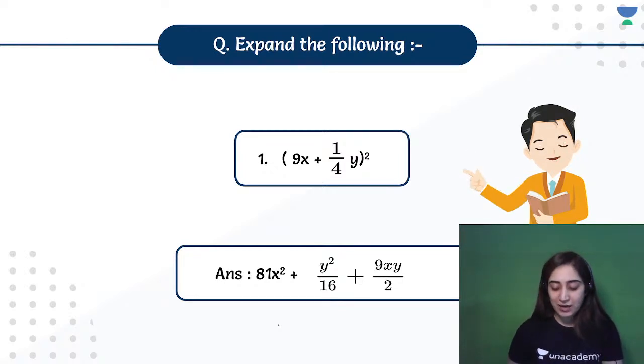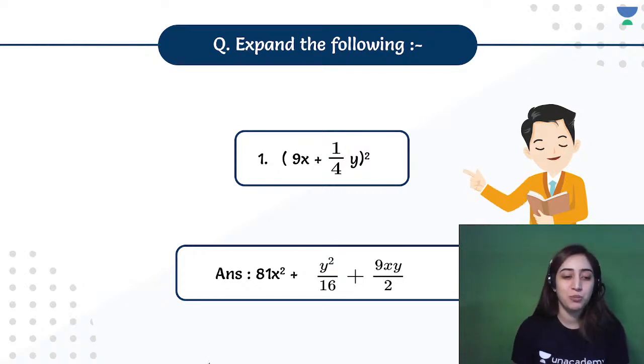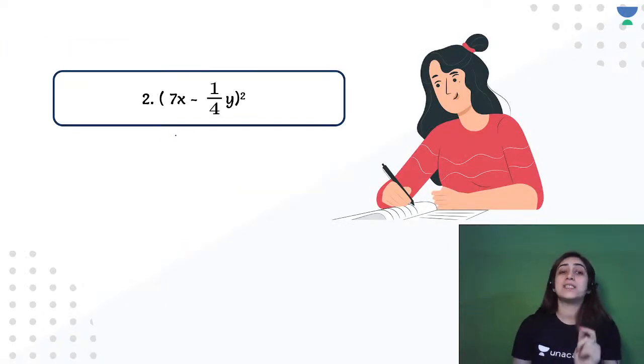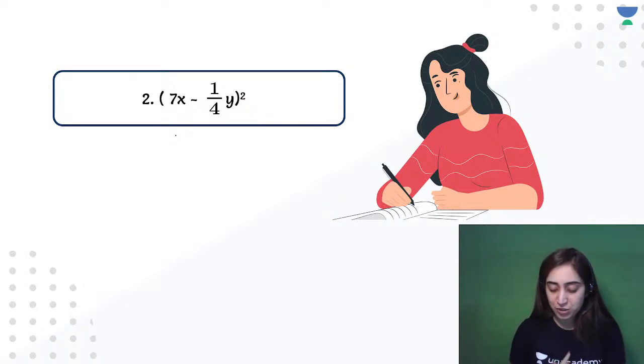Great job, Shiva. That was a great answer, and that was exactly right, what was required. Super. So for the others, don't worry, we have the next question as well. Let's see who all are able to answer the next question. So here we go. What is (7x minus 1 by 4y) whole square? Let's see how many of you are able to do that.